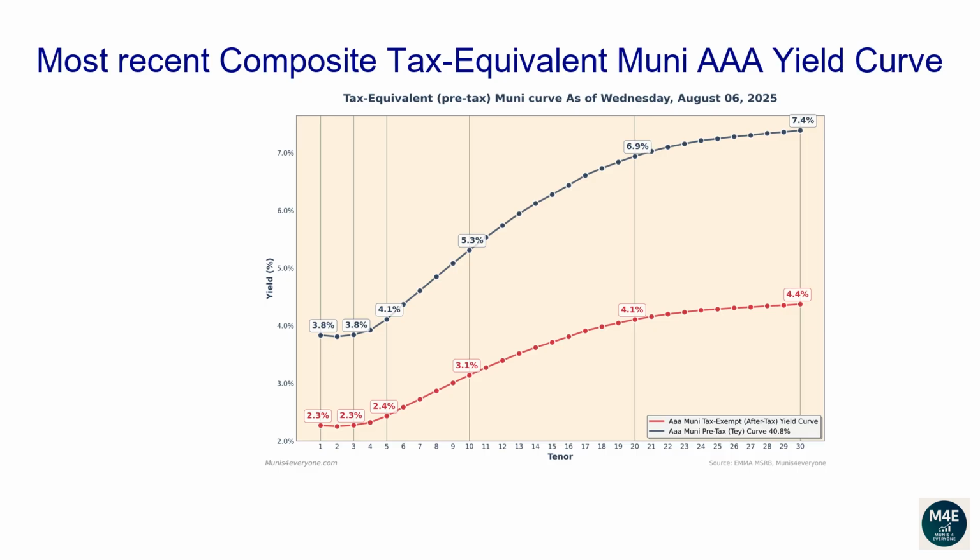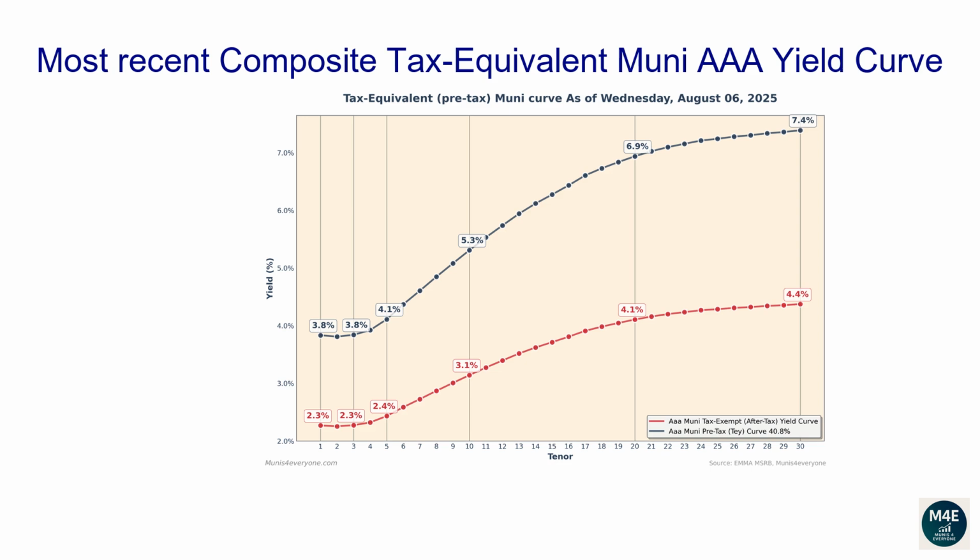Let's now go over the most recent composite tax-equivalent Muni AAA yield curve. The following graph shows in red the tax-exempt after-tax yield curve, versus in blue its tax-equivalent pre-tax version as of Wednesday, August 6, 2025, assuming a 40.8% top tax bracket. Why would you care to see the tax-equivalent version of the muni-yield curve? More on this shortly. Let's first go over the pre-tax, aka tax-equivalent yield curve.